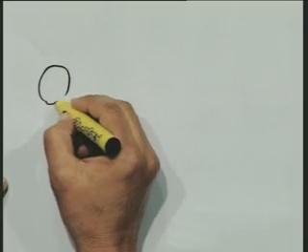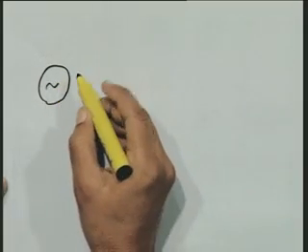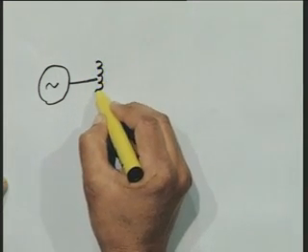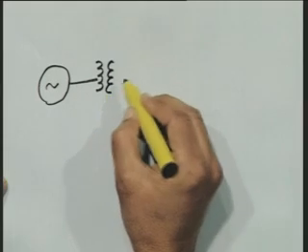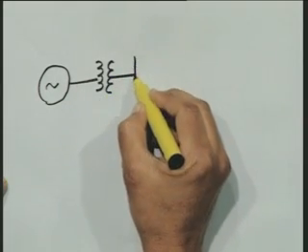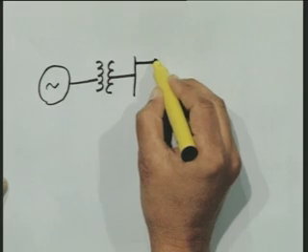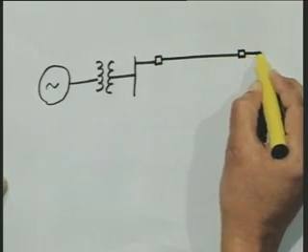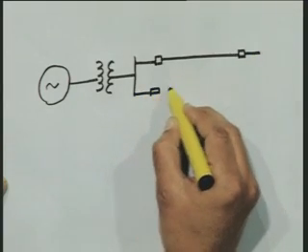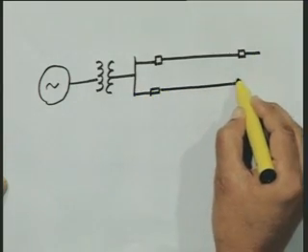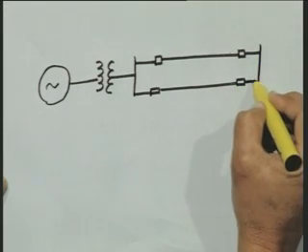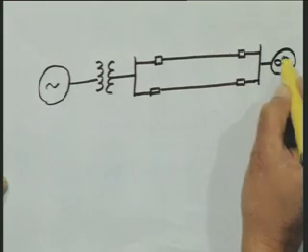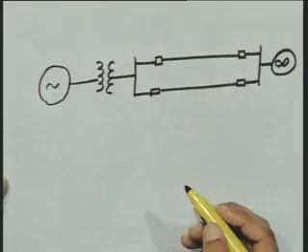We have a synchronous generator connected to a double circuit transmission line to an infinite bus. We put infinity here to show that it is an infinite bus, its inertia constant is infinite.